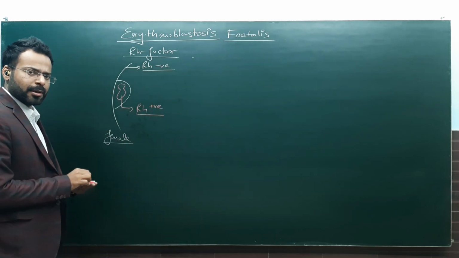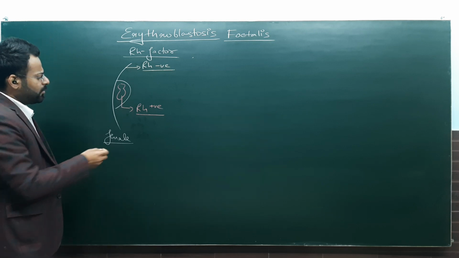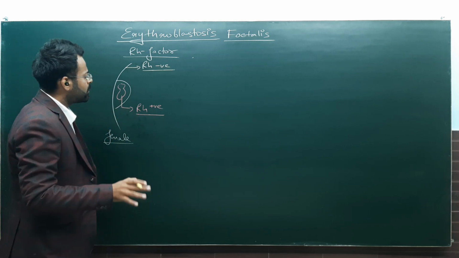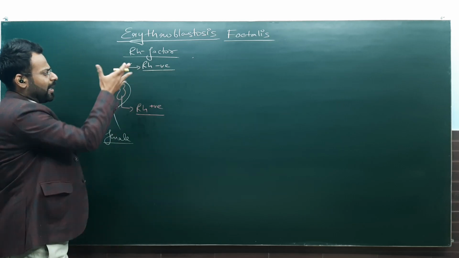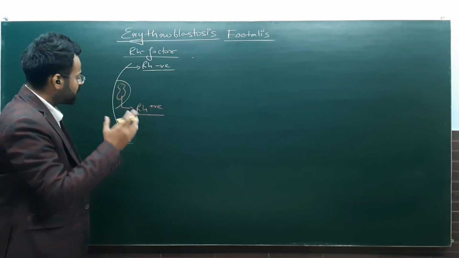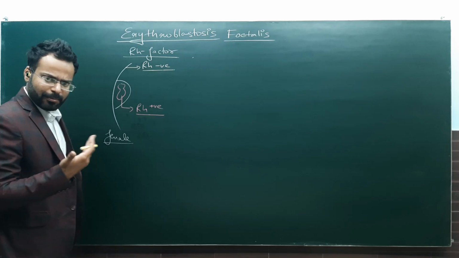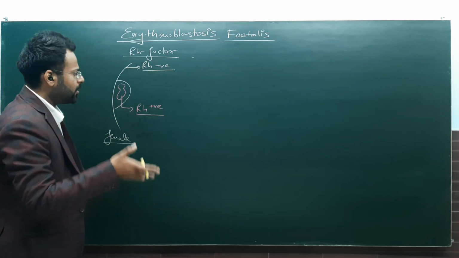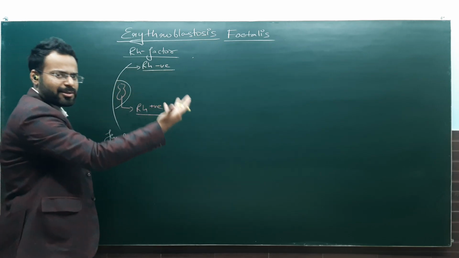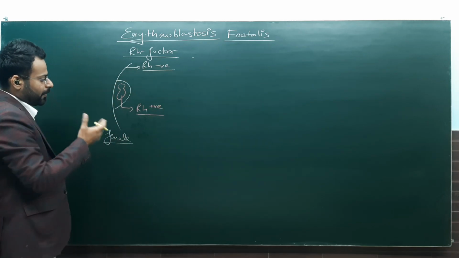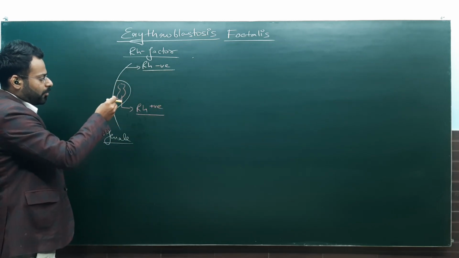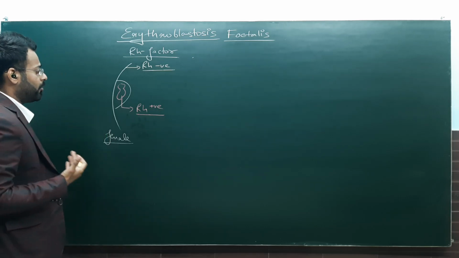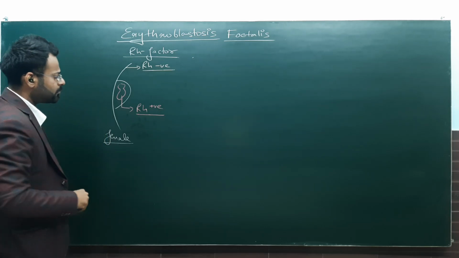okay. Now this is again possible, okay, because Rh positive is a dominant gene, so this is quite possible that mother may have Rh negative blood group, but still the fetus has the Rh positive blood group, okay, because what blood fetus is going to have is not just dependent on the mother but on the father as well, okay. Now what will happen now? Now you should just think it out, what could happen.